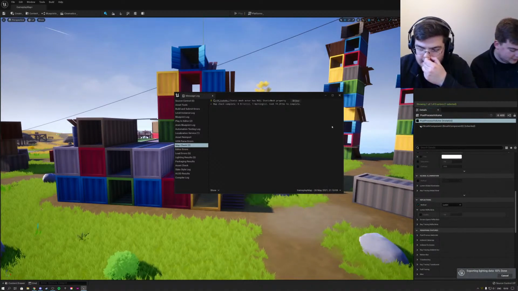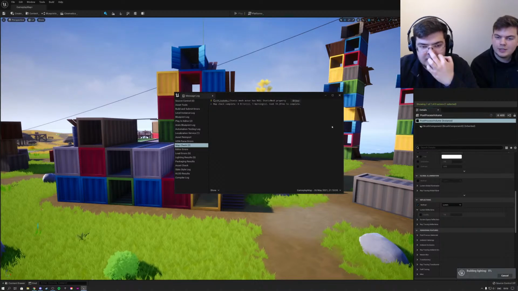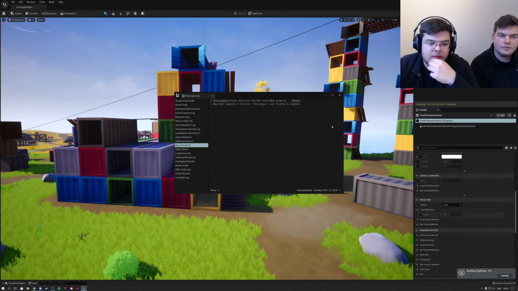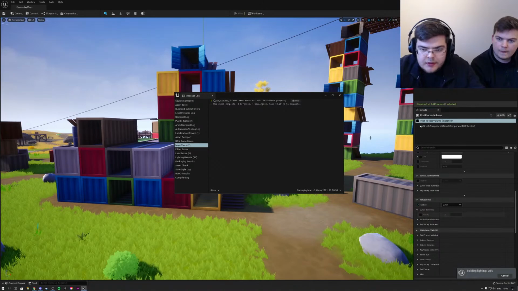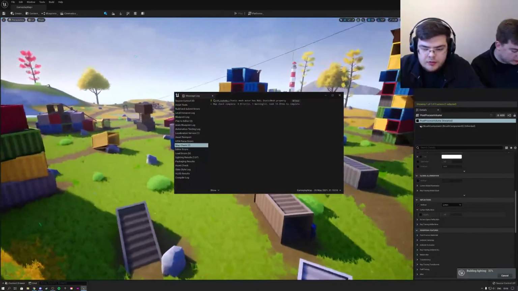65, guys. See if your player can walk on the grass in the air. That's also interesting. But let's just first see if it goes away. I'm pretty sure it can't because the grass doesn't have any collision. So I'm pretty sure that we cannot walk on the grass. But I can try it out. Let's build this lighting. I want to see if they did the movement in their demo.